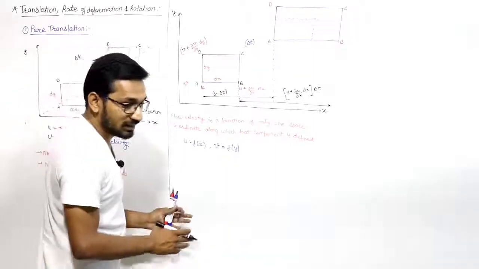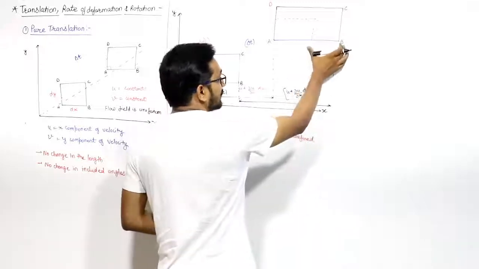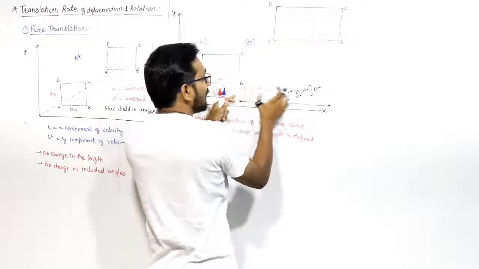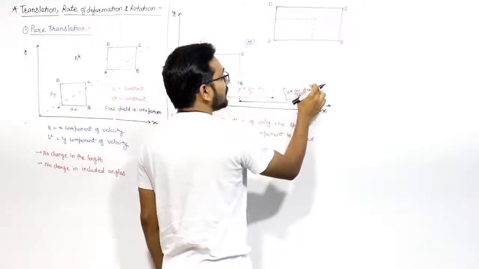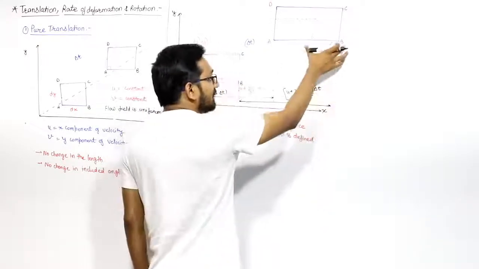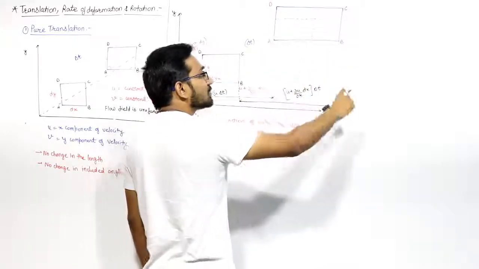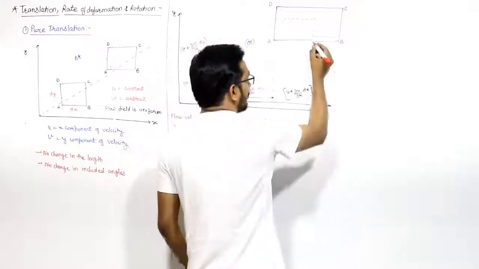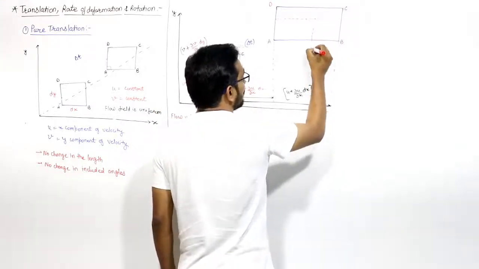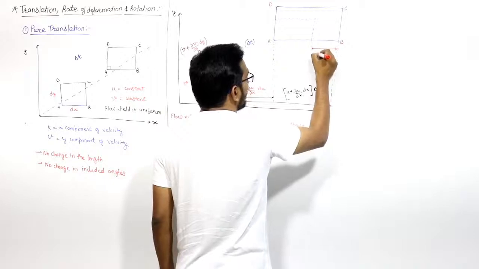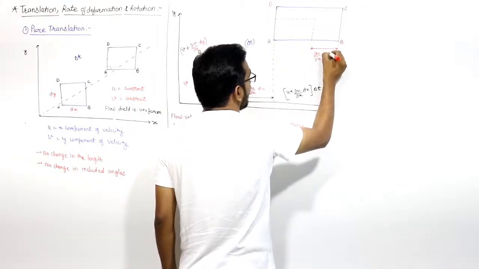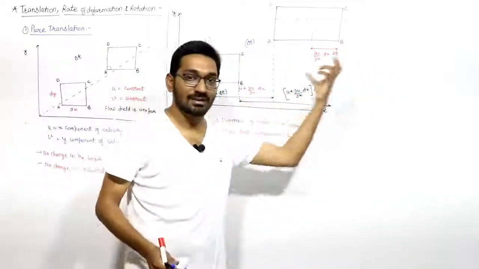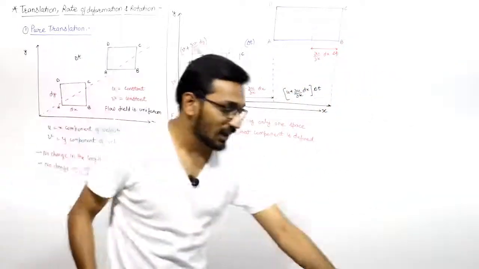So if you see from here, what is the deformation? A particle will move distance U into delta t, B particle will move this distance U plus del U by del X into dx into dt, right? So B particle will move how much distance more than A? That is this one, del U by del X into dx into delta t. So this deformation in the X direction will be del U by del X into dx into delta t, right? B will move this distance more than the A.